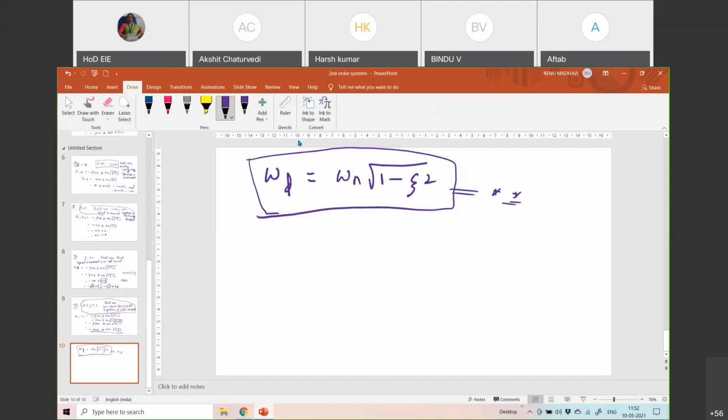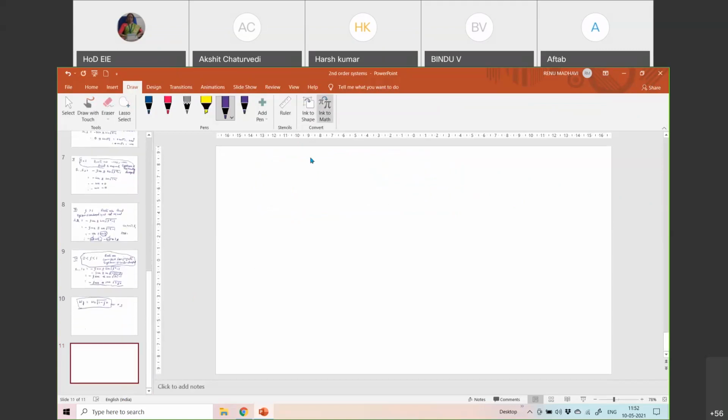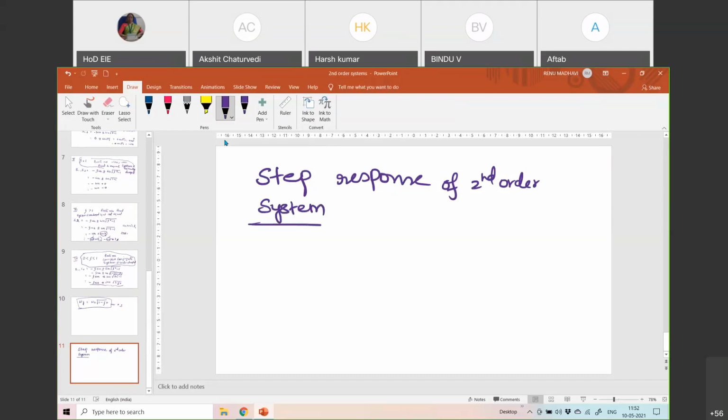Now let us move on to the next segment of it, that is finding the step response. Okay, so what is the step response of a second order system? So here again, I'm not going to derive all the step responses because everything can't be done.